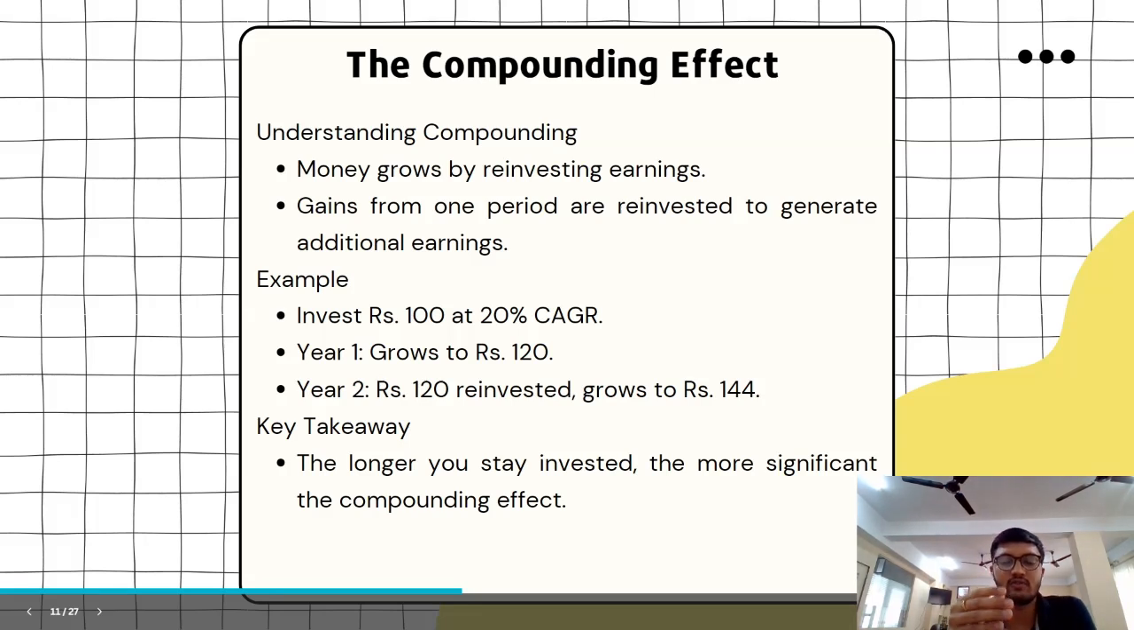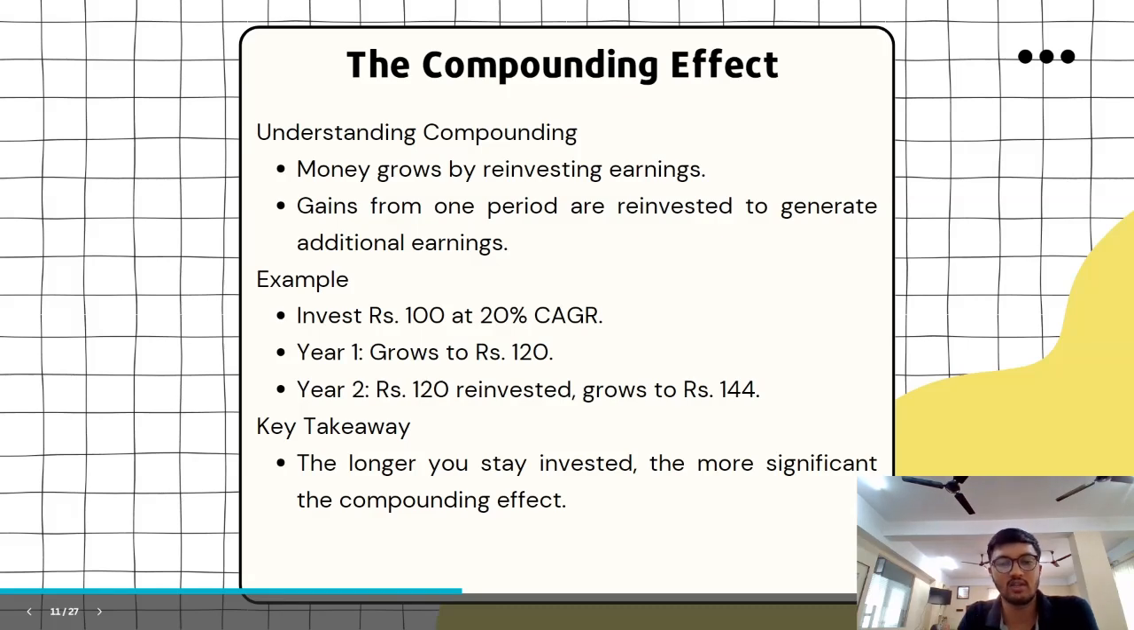For example, if you invest 100 rupees at a 20% CAGR, the money grows to 120 rupees after a year. But after 2 years, your initial 100 will be 144, not 140, because the extra 20 rupees you got from year one will be compounded at a rate of 20%. So that will be 4 rupees, so the total calculation comes to 144, not 140. So at 20% CAGR, you see the compounding effect.